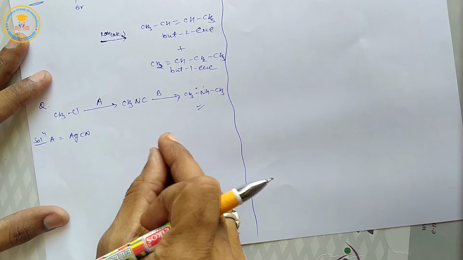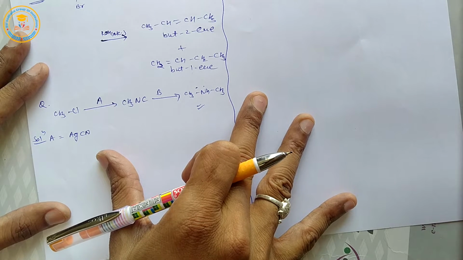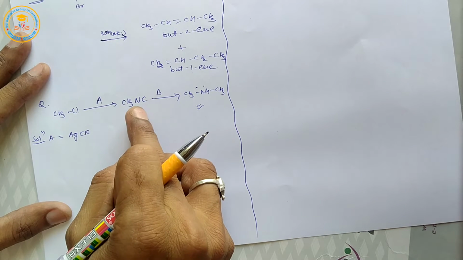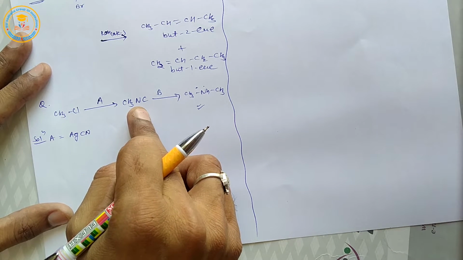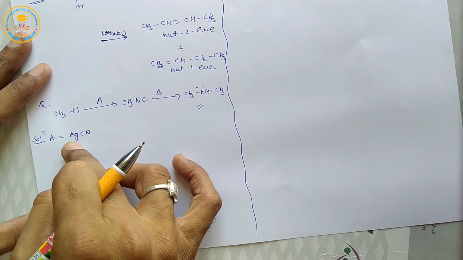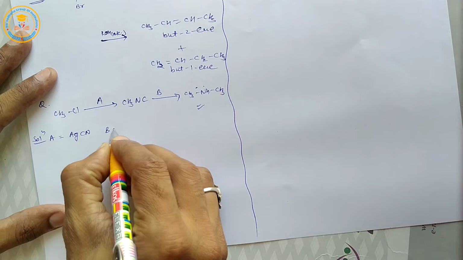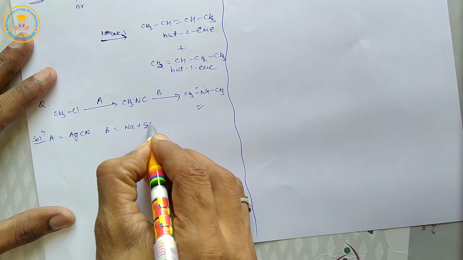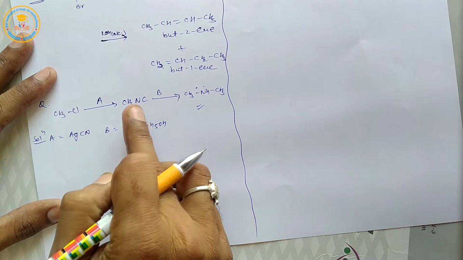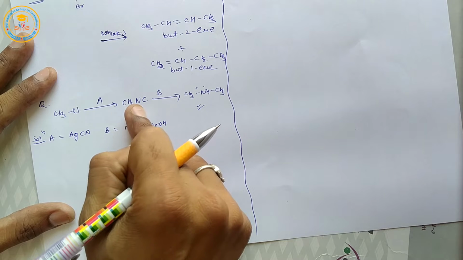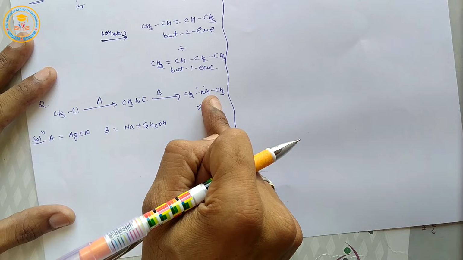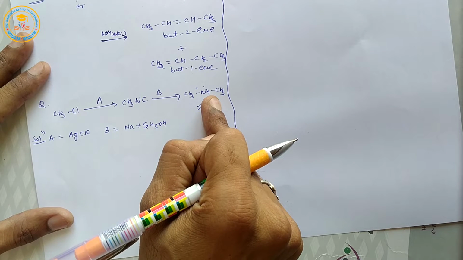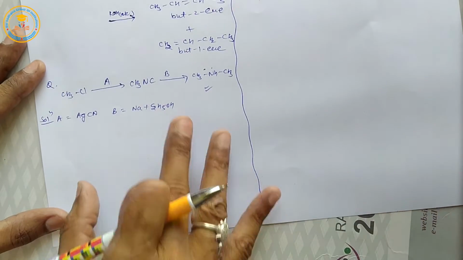We have discussed in previous online classes that when an alkyl halide is treated with AgCN, then the corresponding isocyanide is formed. So A is AgCN here and B is a reducing agent, for example, sodium plus ethanol. After reduction of methyl isocyanide, the 2-degree amine or dimethylamine is formed. So I hope your answer will be right.